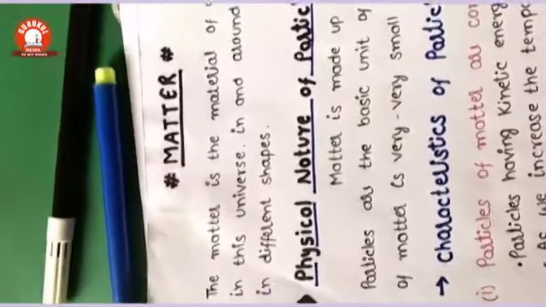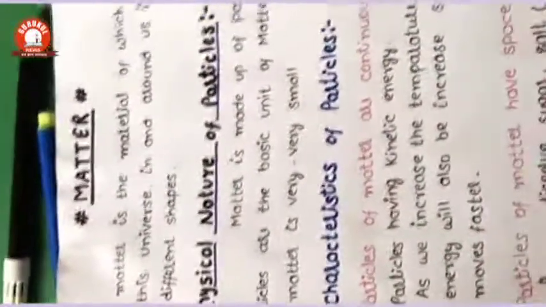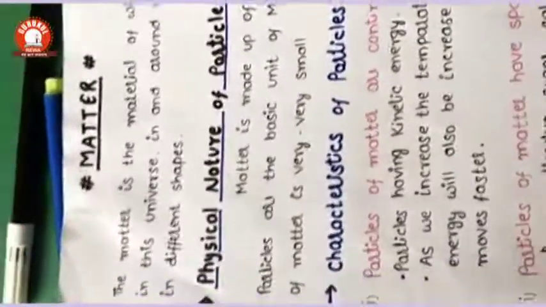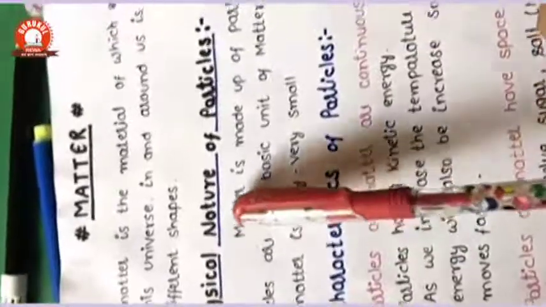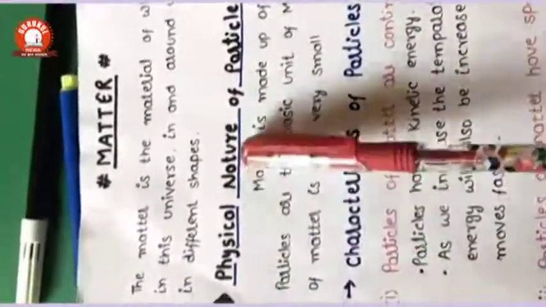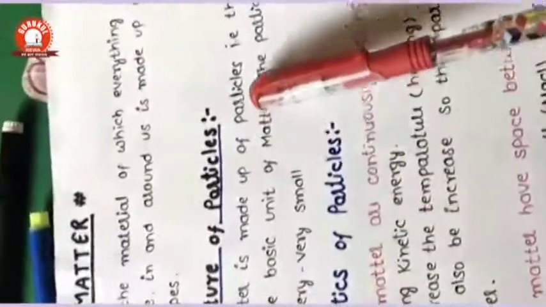Anything which is present around us has a proper shape, and all of these things are made up of matter. Now the first point in this chapter is the physical nature of the particle. What is the physical nature of the particle? Matter is made up of particles.